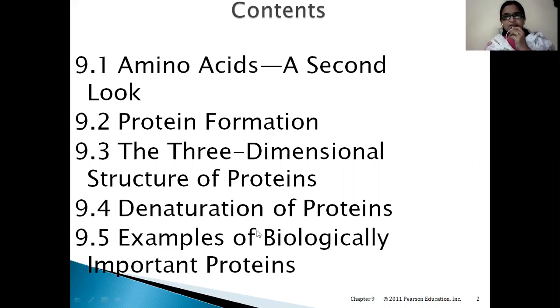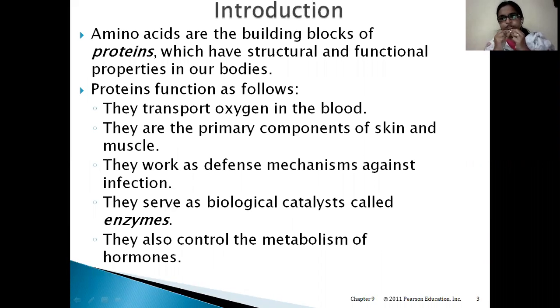So amino acids are the building blocks of proteins. As a wall is made of bricks, proteins are made of amino acids, and these proteins are generally called the structural and functional units of our bodies. They help us in transporting oxygen through blood, they are the primary components of skin and muscle, and they work as defense against infection. For example, antibodies are proteins, and the serum proteins are also there.